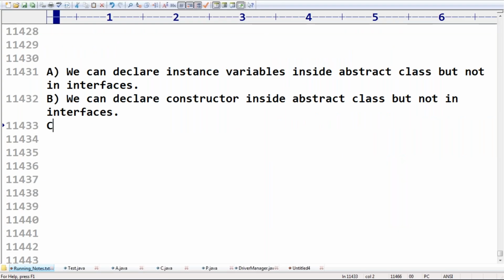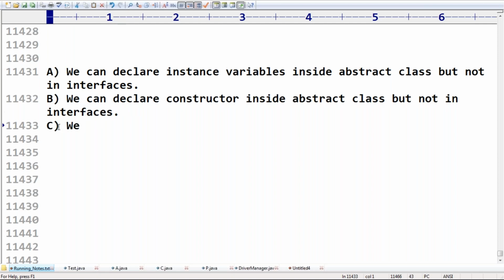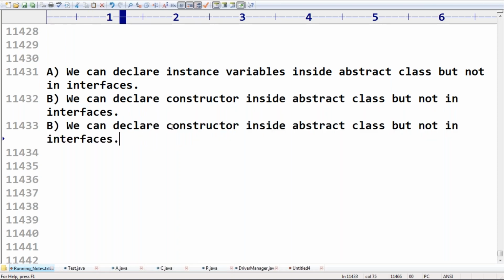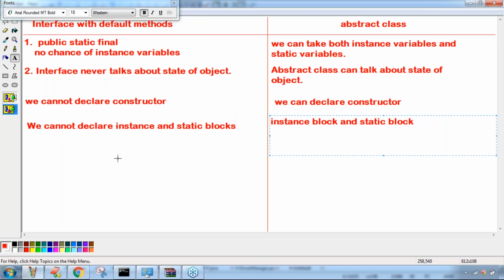So we can declare instance and static blocks inside an abstract class, but not in an interface. Inside an interface, we can't declare them.